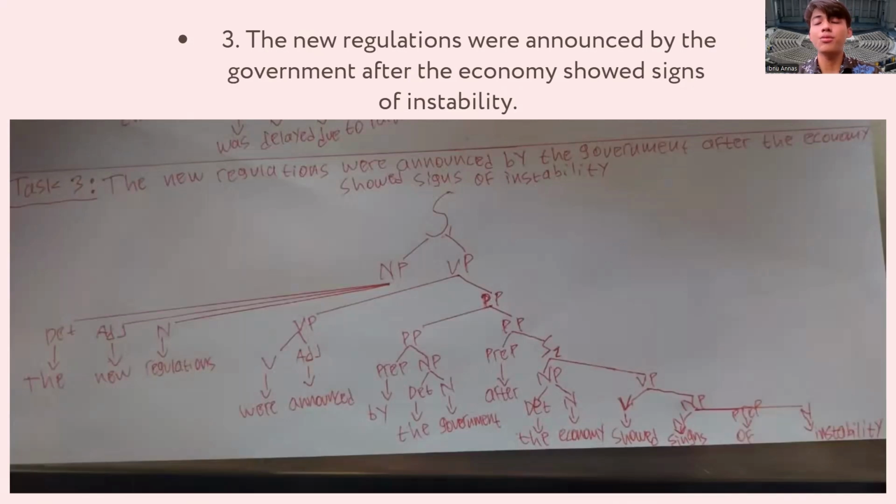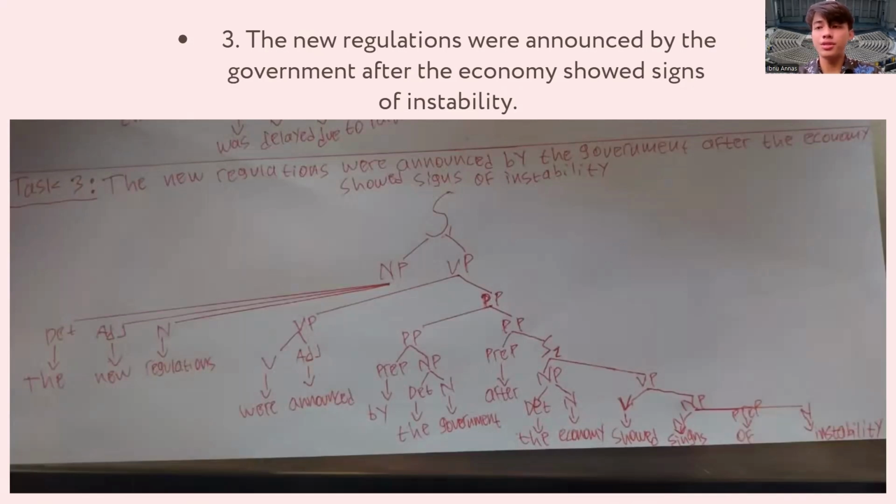The new regulations were announced by the government after the economy showed signs. So this kind of sentence includes the main clause itself. The new regulations is the noun phrase or the subject, where announced by the government is the verb phrase in a passive form, also with the prepositional phrase.